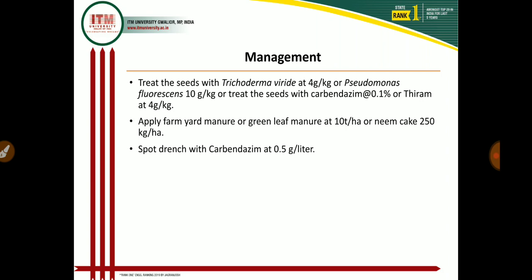We also give a spot drench with carbendazim at the rate of 0.5 gram per liter, and by this we control the disease. Intercropping Sesamum with moth bean at a ratio of 1:1 is also effective in managing the disease. Soil solarization with a transparent polythene mulch of 50 micron for 6 weeks during hot summer, after plowing and irrigation, also controls Macrophomina stem rot in the field condition of Sesamum.